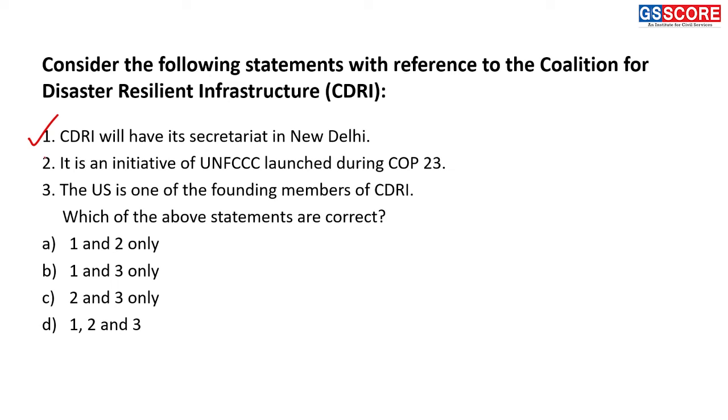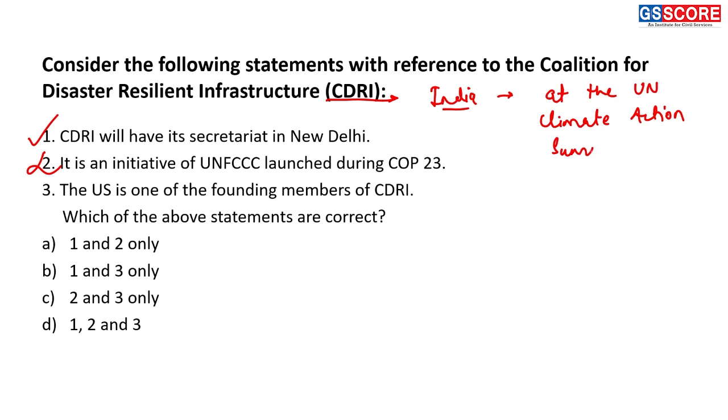This statement is an incorrect statement. CDRI is an initiative of India, and it was launched by the Prime Minister of India at the UN Climate Action Summit 2019, right? So second statement is incorrect.